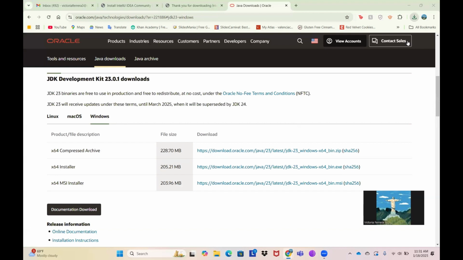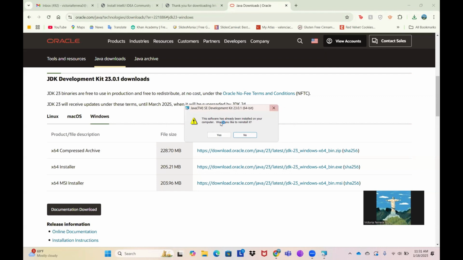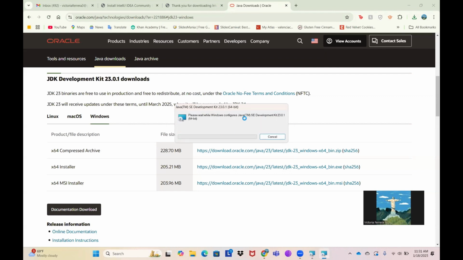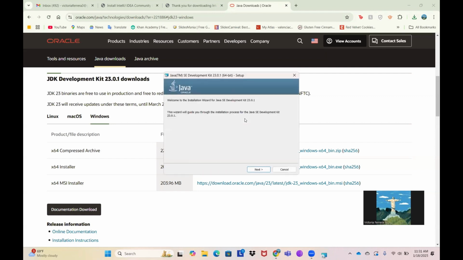Done, we're going to open it. We are going to click yes again. I already installed it on my computer, but I can reinstall it for you guys to see. Here we are going to click next.